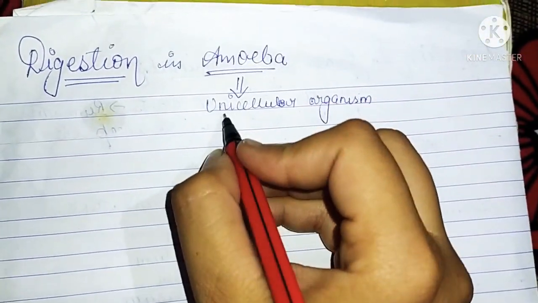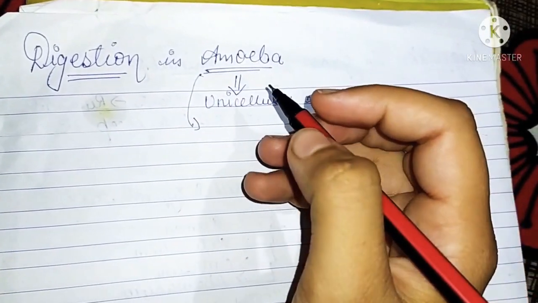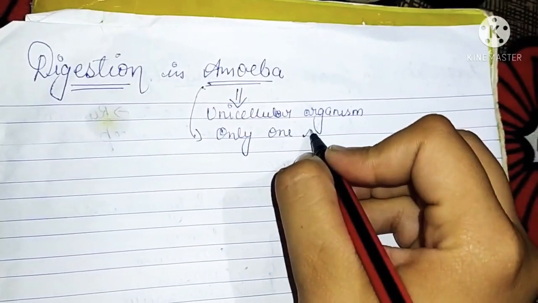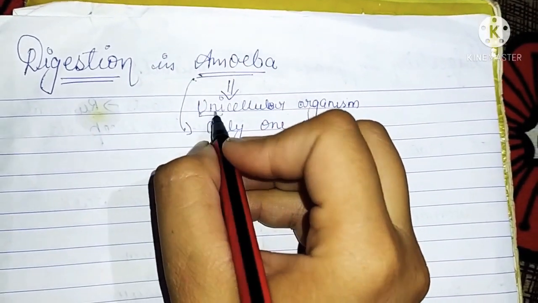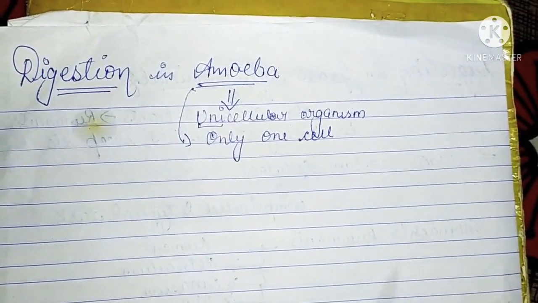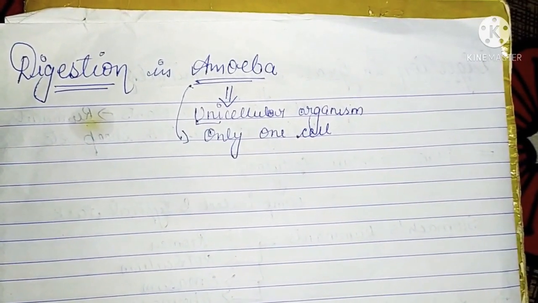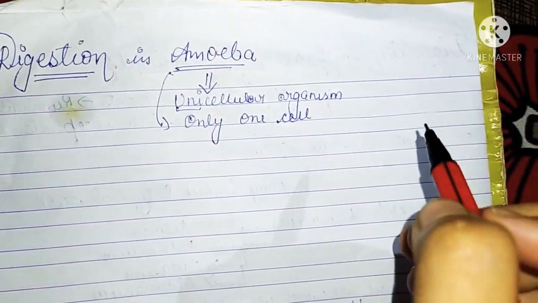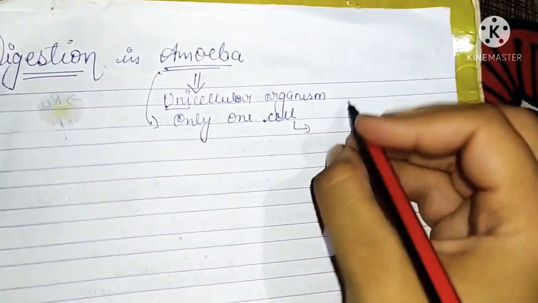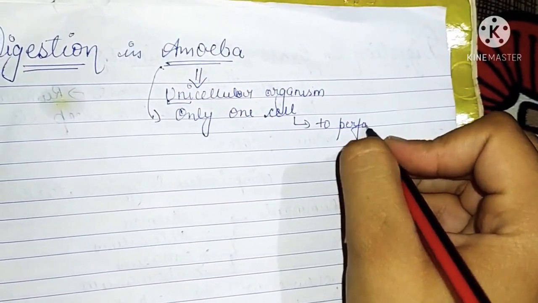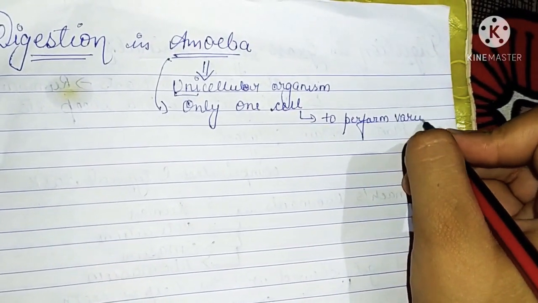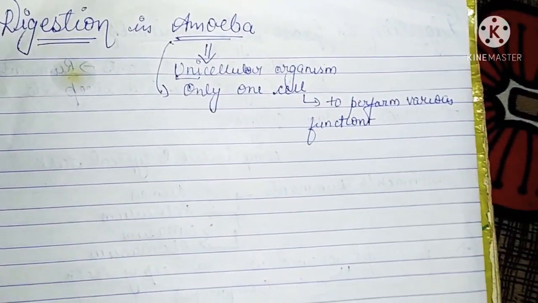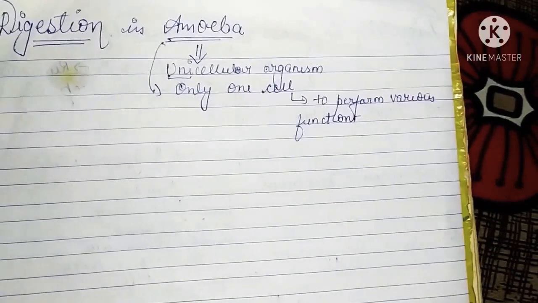Which means that this organism has only one cell. Here the word uni means one. So amoeba is a kind of microscopic organism which has only one cell to perform each and every function, to perform various functions like digestion, respiration, excretion, and many more life processes.